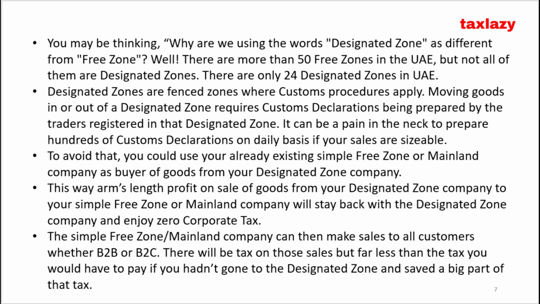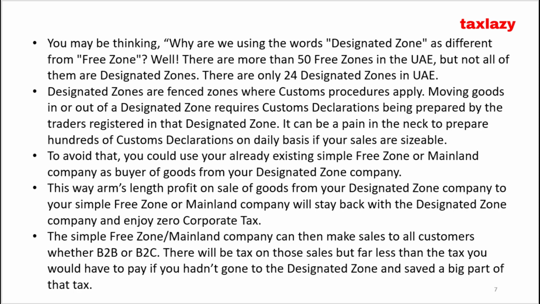Moving goods in or out of a designated zone requires customs declarations being prepared by the traders registered in that designated zone. It can be a pain in the neck to prepare hundreds of customs declarations on a daily basis if your sales are sizable. To avoid that, you could use your already existing simple free zone or mainland company as buyer of goods from your designated zone company.